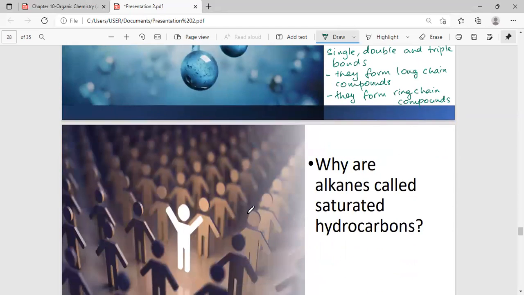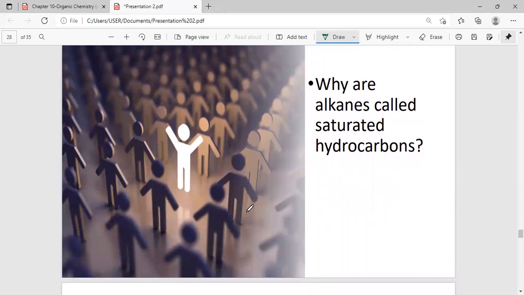Let's move on to the next question. Why are alkanes called saturated hydrocarbons? Now, alkanes are hydrocarbons because they only contain carbon and hydrogen atoms. But the question is, why are alkanes called saturated hydrocarbons? Who can answer?